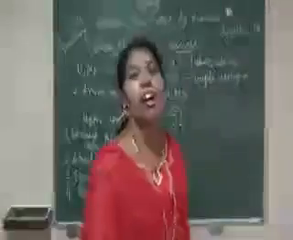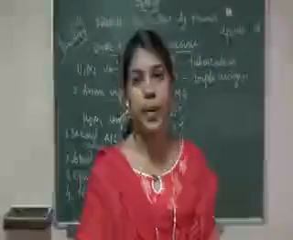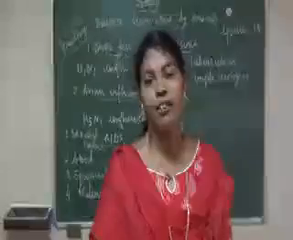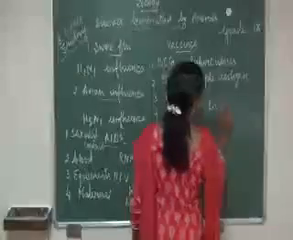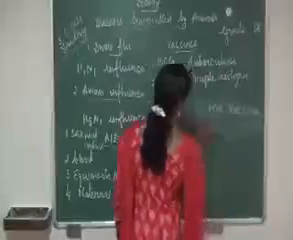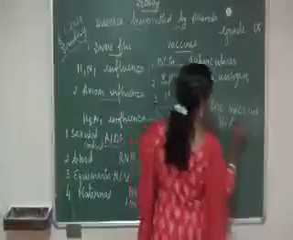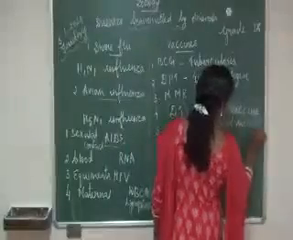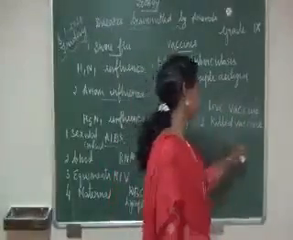Vaccines are prepared from killed or live microorganisms. There are two types of vaccine. The first one is live vaccine. The second one is killed vaccine.